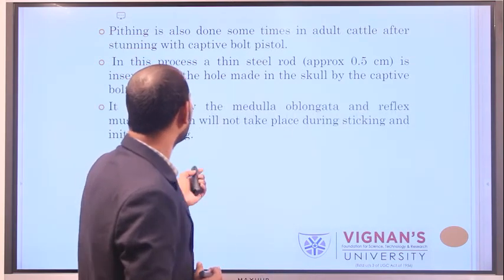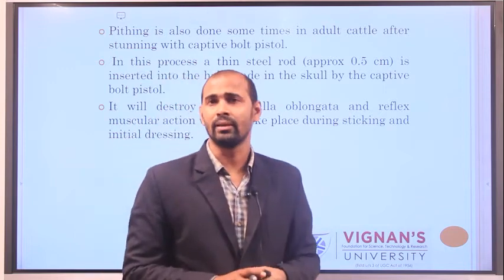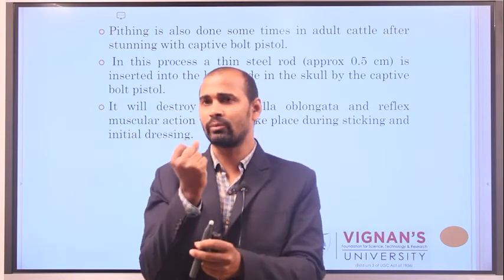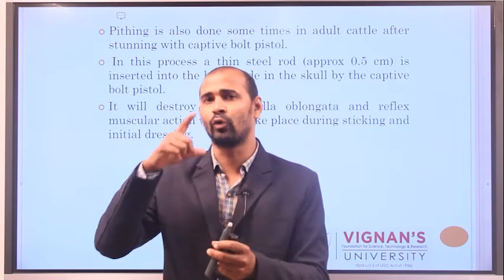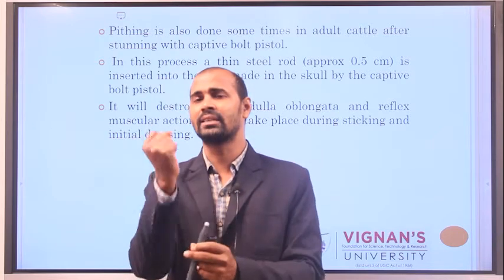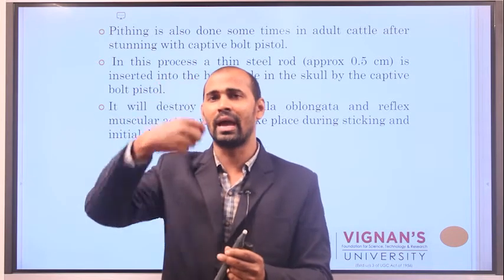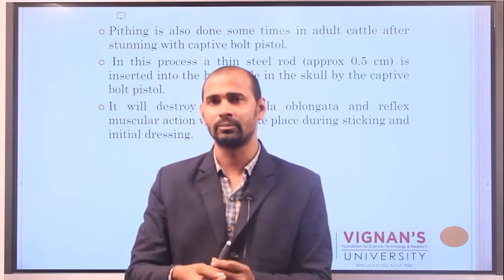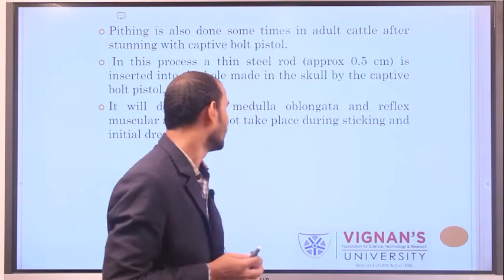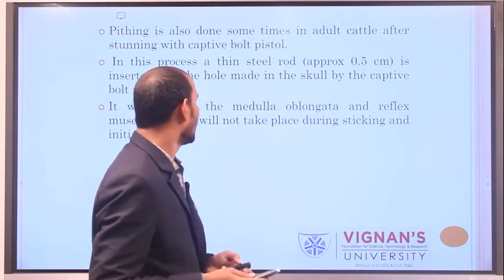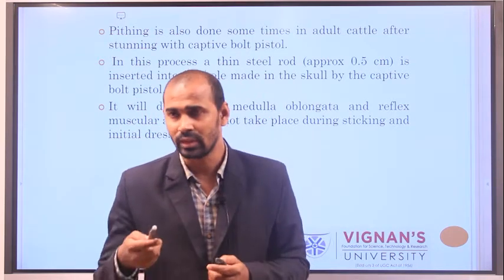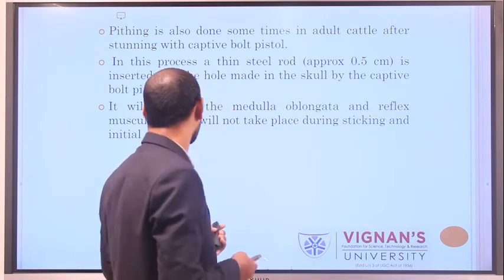Next, the third one is pithing. You insert a very thin rod into the hole made on the forehead of the animal using the captive bolt pistol. This thin rod damages the medulla oblongata and cortex of the animal, resulting in an unconscious state for about seconds to minutes.